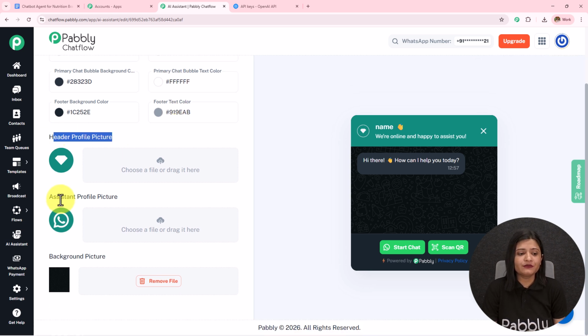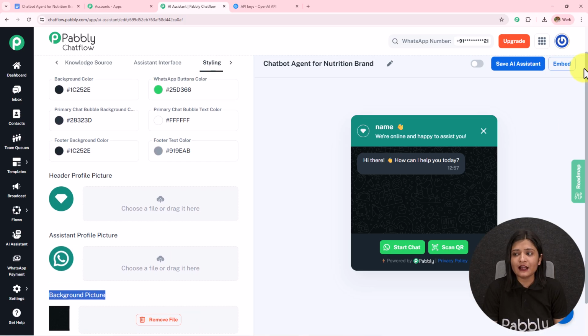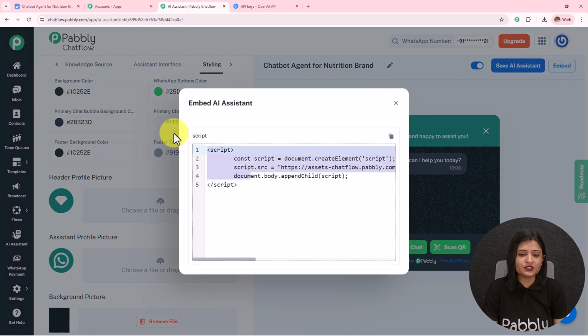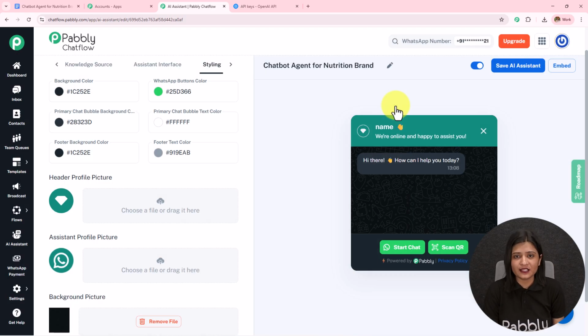We have this header profile picture, assistant profile picture and the background picture. Just in the manner we have uploaded the knowledge base, you can upload that. And after doing all this, you simply have to toggle on this button and save this AI assistant. So AI assistant saved successfully. You can also embed this AI assistant using this code to your website, and whenever someone clicks on that, they will be redirected towards this WhatsApp conversation.